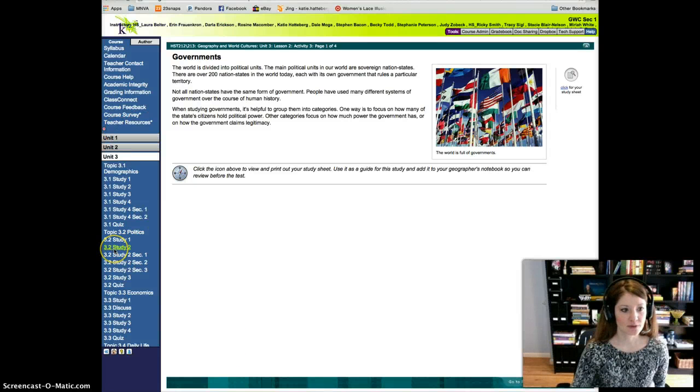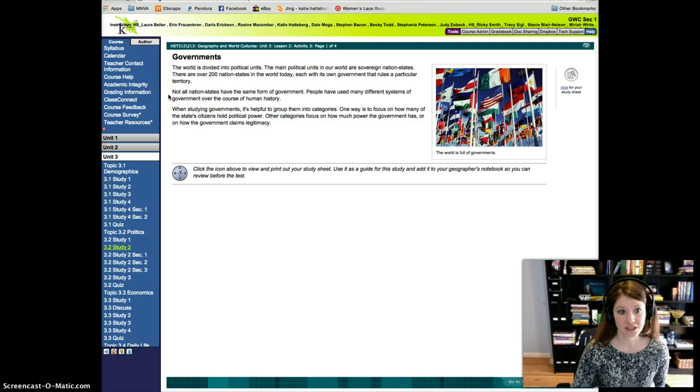We're continuing our lesson with 3.2, Study 2 on governments. The world is divided into political units. The main political units in our world are sovereign nation states. There are over 200 nation states in the world today, each with its own government that rules a particular territory.